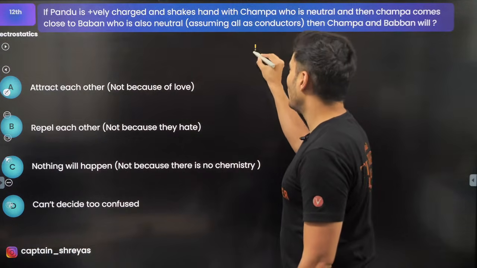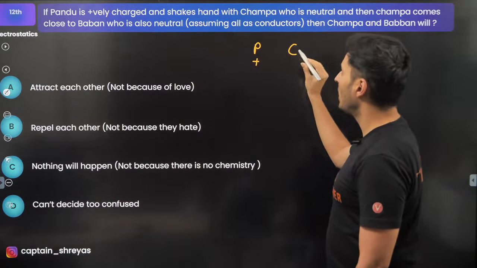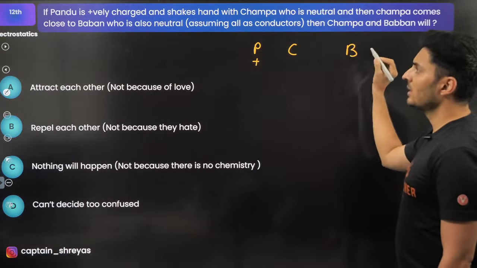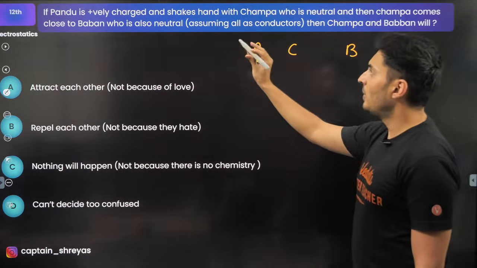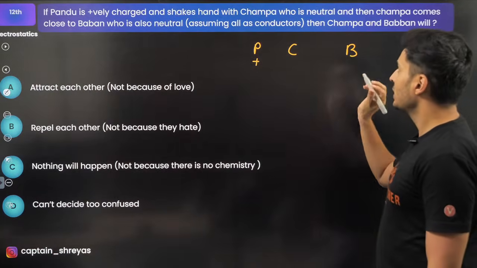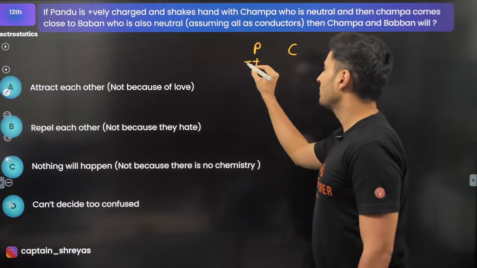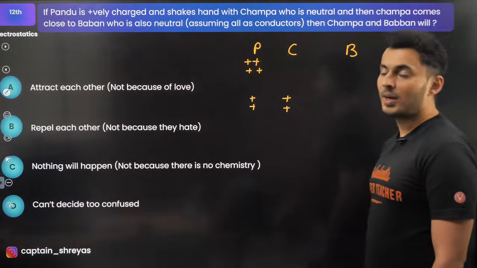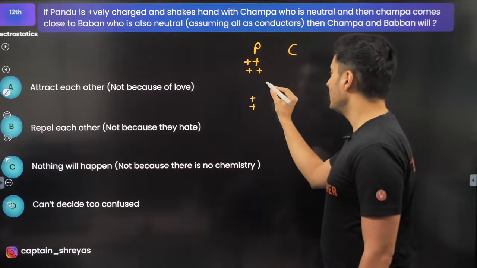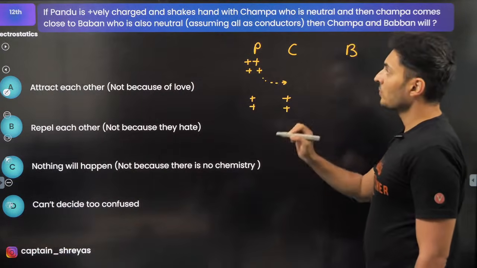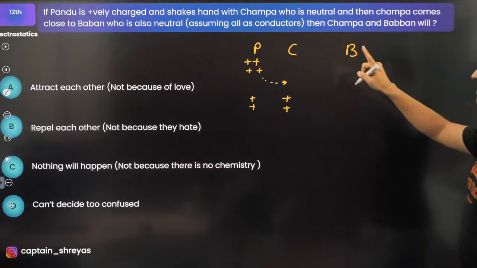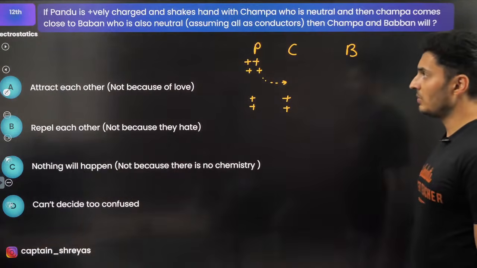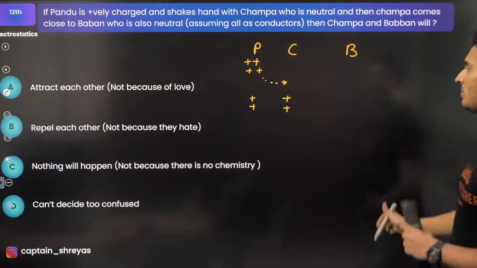See, if Pandu is positively charged, Champa is basically neutral, and then we come to Baban. Baban is also neutral. Now if Pandu is positively charged and shakes hands with Champa, then what will happen? If there is some positive charge over here, some of the positive charge out of this will go to Champa. Some of the positive charge will definitely transfer to Champa. Now Champa comes close to Baban, who is also neutral.